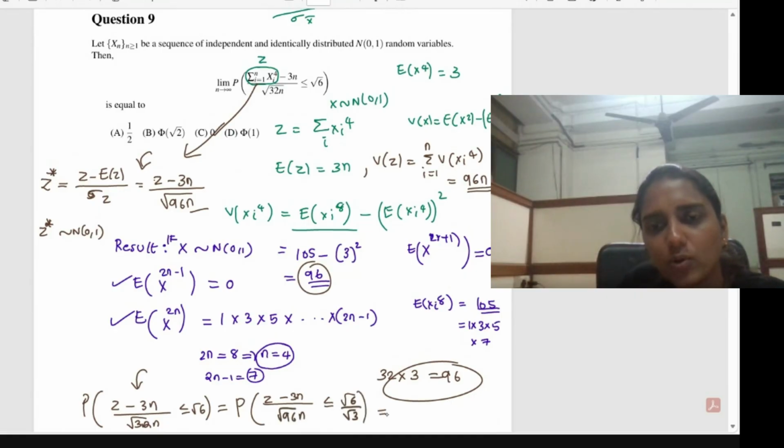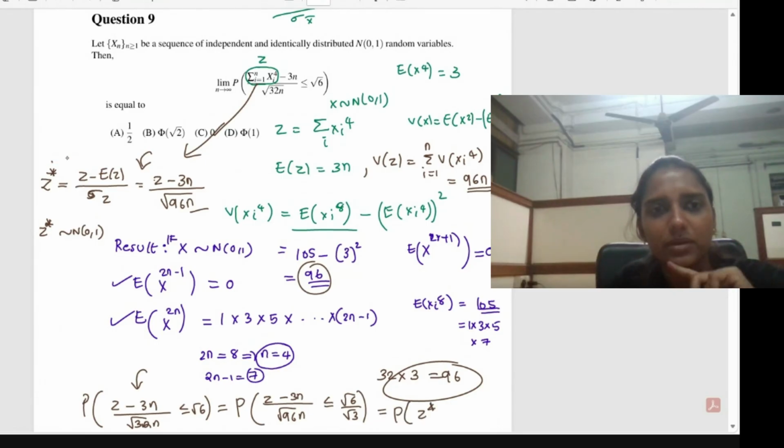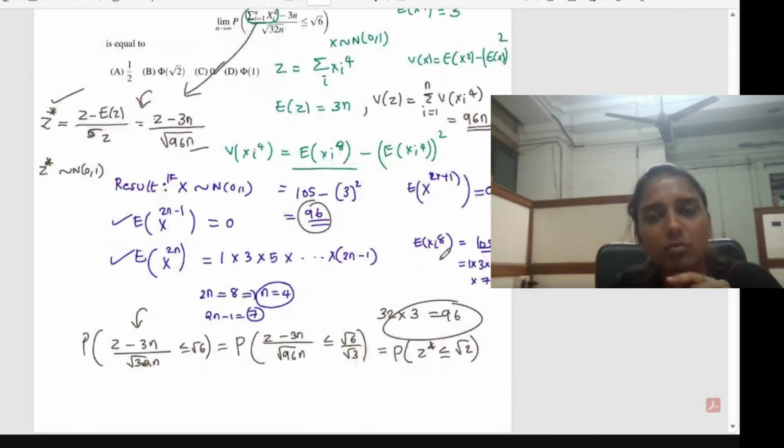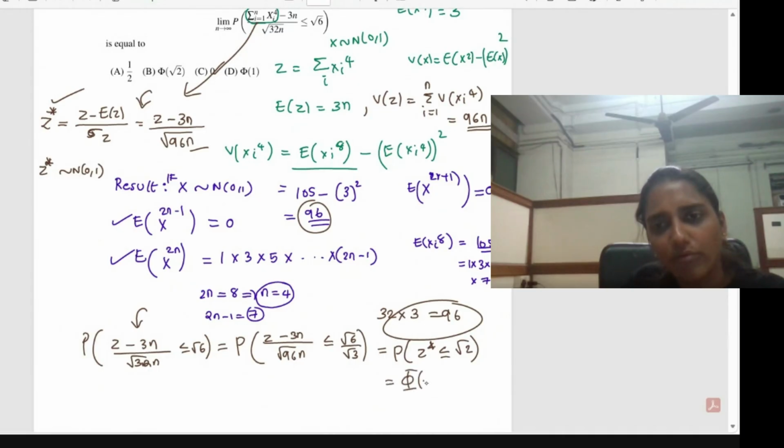So that is equal to again the probability of z star, which was our standard normal variate from here. Z star less than or equal to what? Root 6 by root 2, that will be root 2. So this is again the CDF of a standard normal variate, that is the probability of z star less than or equal to root 2, which will give you phi of root 2. So the correct answer will be option B.